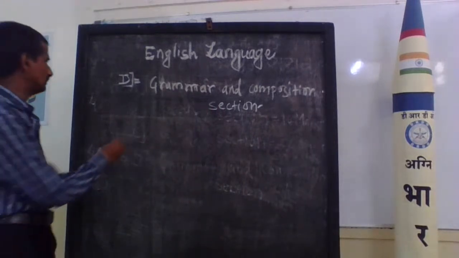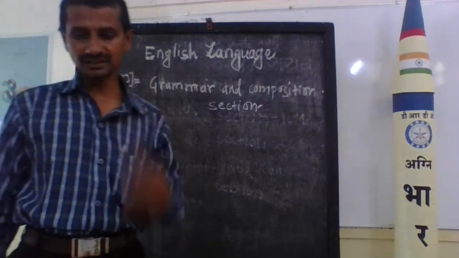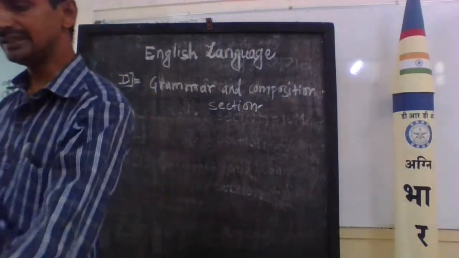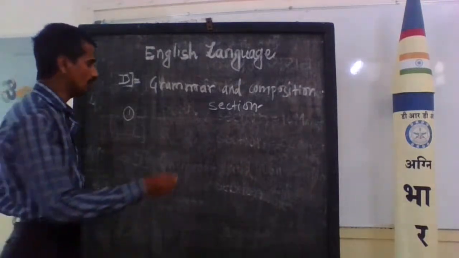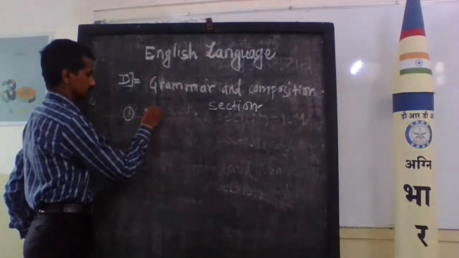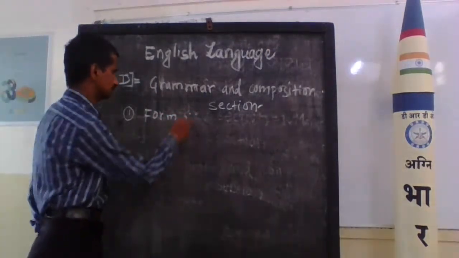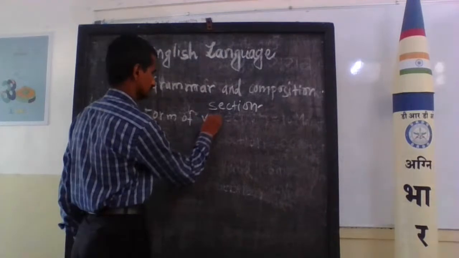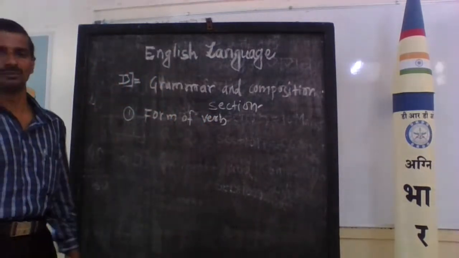Now here the first grammatical unit mentioned in it is the form of the verb.